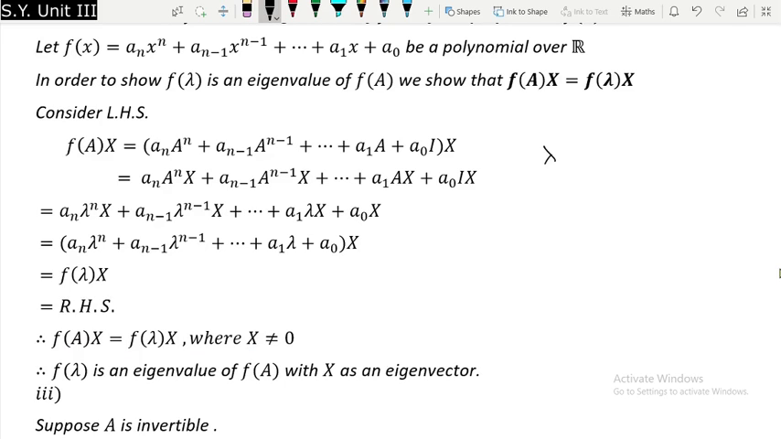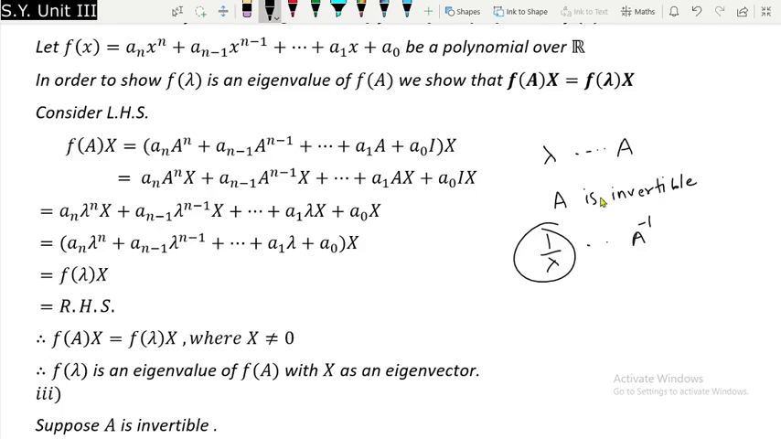What is given to us? Lambda is an eigenvalue of A and A is invertible, this is given. Now we have to prove that 1 upon lambda is an eigenvalue of A inverse. Since we are talking about 1 upon lambda, it is necessary for us to prove that this lambda is non-zero, right? Then and only then can we talk about 1 upon lambda.